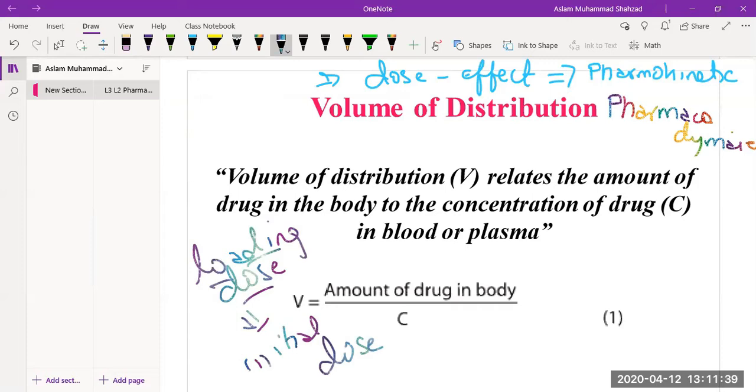So when we talk about volume of distribution, we discuss it in terms of the loading dose, the initial dose, and then what comes after it. It is important because we have to give the patient the drug and achieve the steady state concentration. We have to see through which route of administration the drug is given, either intravenous or otherwise, as we discussed in the last lecture, to maintain the steady state concentration. So the initial or loading dose will be different compared to the maintenance dose.